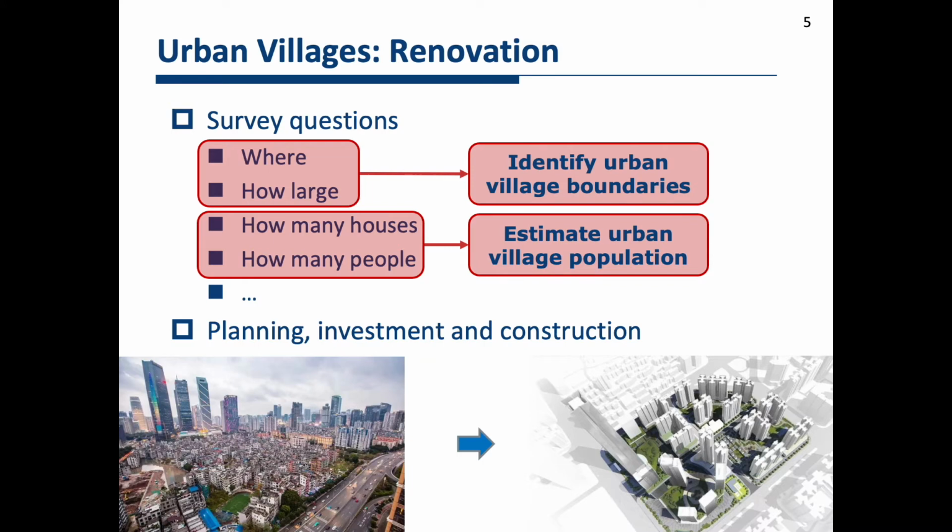Therefore, it is essential for urban authorities to know the basic situations of these areas. The first key question is to know where and how large the urban villages are in the city, or to identify urban village boundaries. And the second question would be knowing how many houses and how many people are living in these areas, or to estimate the population of urban villages.